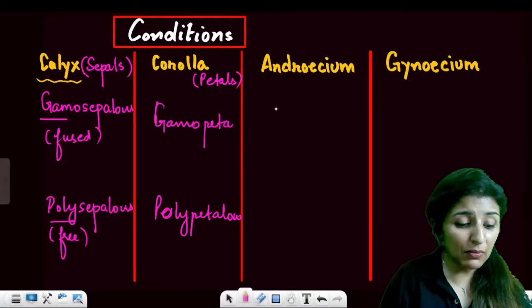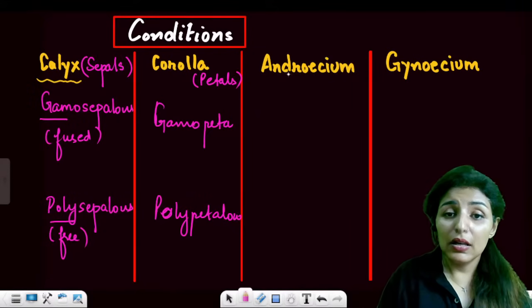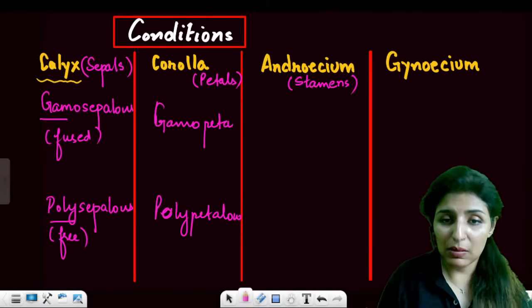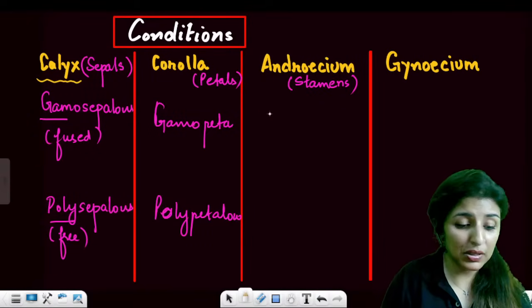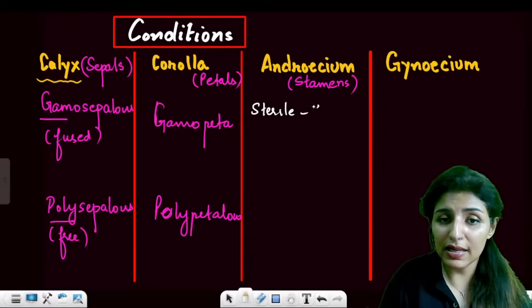Then for androecium, we have a few different terms also. Androecium is a collective term used for stamens. Now see here, what are the different terms we are going to use? If the stamen is sterile, we'll call it staminode.